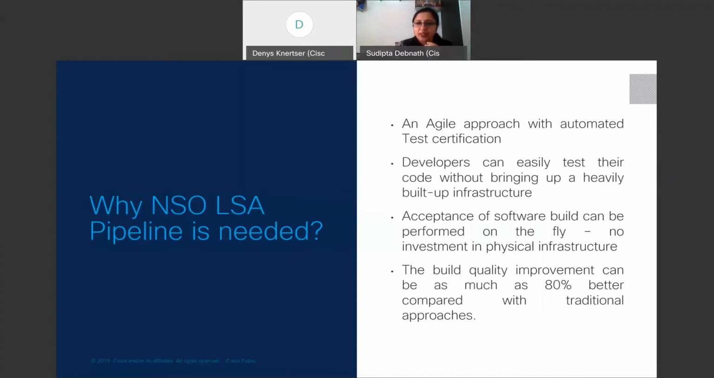The fourth thing is build quality improvement. When we ran this POC, we found that the build quality improvement is as much as 80% better compared to the traditional approaches. Traditional approaches means bringing up the VM and deploying your code manually over there. All these things we are eliminating with this DevOps model.